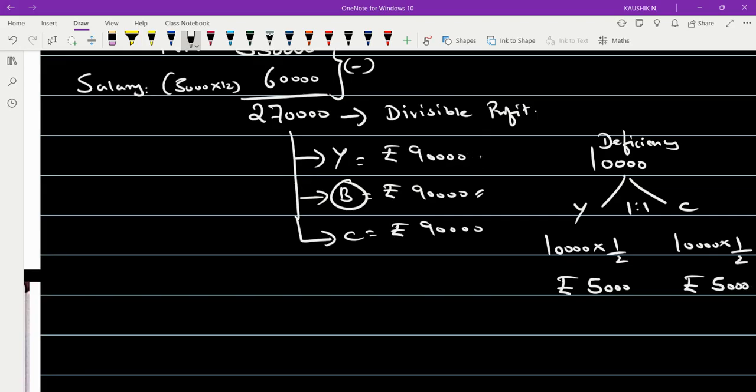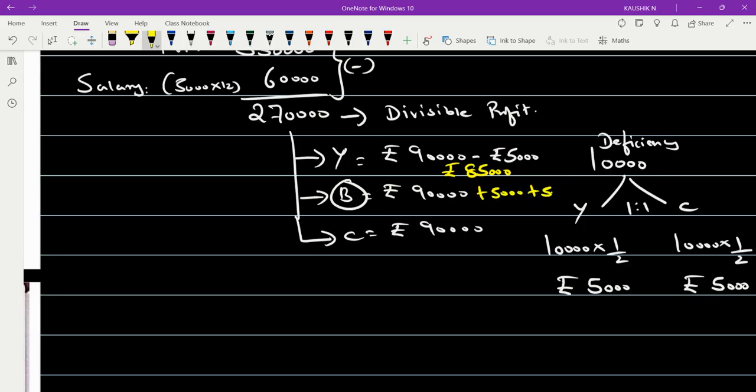So from Yogesh's 90,000 you will subtract 5,000. So what will be left with Yogesh? Rupees 85,000. And for Bharat, you will be adding 5,000 two times because it comes from two different partners.